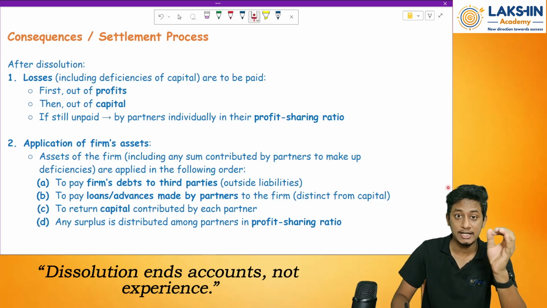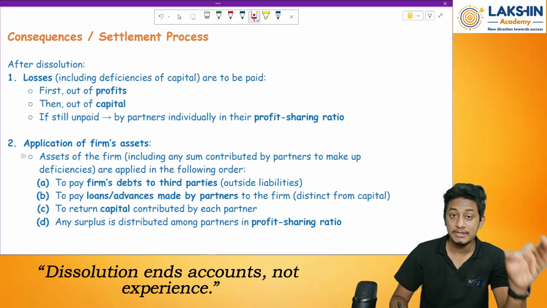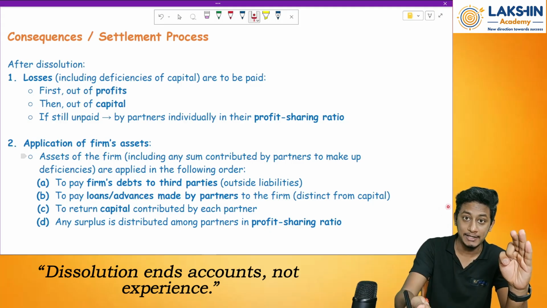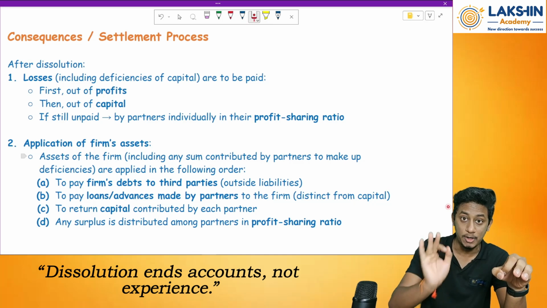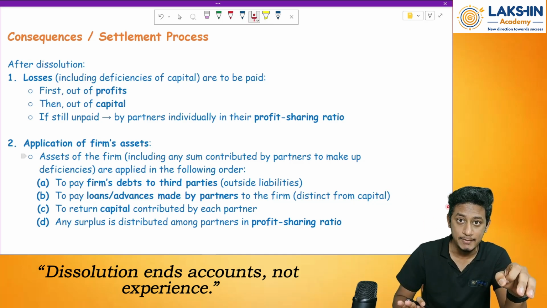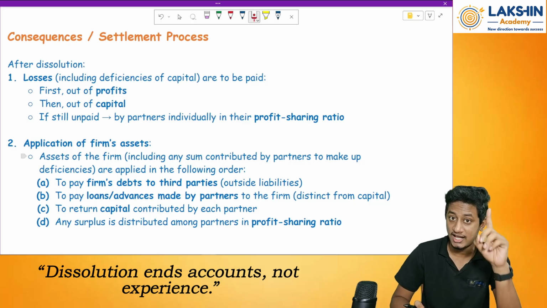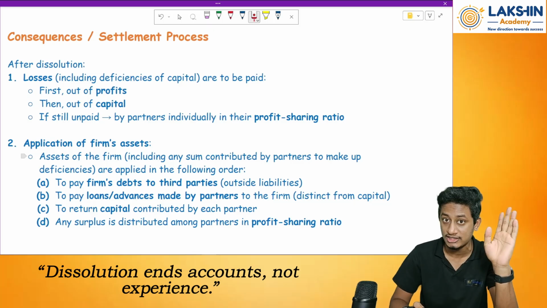So we know that partnership has unlimited liability. What do you mean by unlimited liability? That means if tomorrow the firm does not have enough capital to repay its liabilities, partners' personal properties will be used towards paying off the liability. That is what is called unlimited liability. Remember the Partnership Act. Please refer to the Partnership Act. In the Partnership Act, we have a separate unit for dissolution. Please refer to that and then come to this chapter.